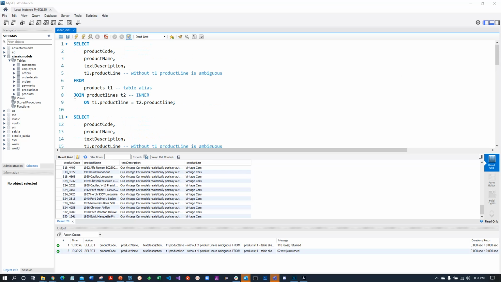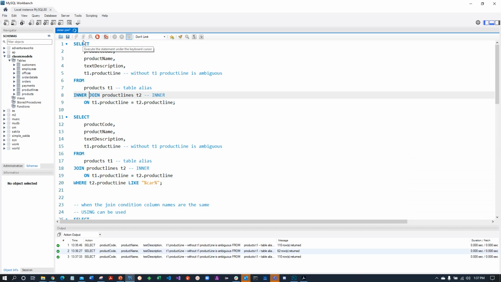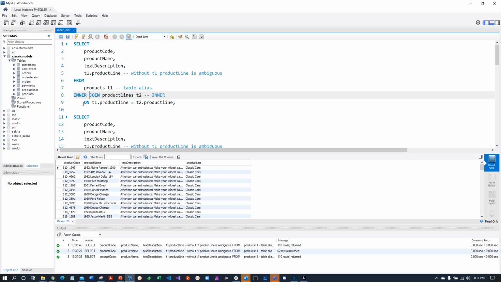Notice that I have the join here, so I'm going to change this to inner join, making it really explicit. And that won't change the query because inner is implied. So when you have an inner join here, when we see the outer join, that's going to change this keyword here. It doesn't change it to outer for MySQL. It changes it to something else. But this is the way outer joins are expressed as well.